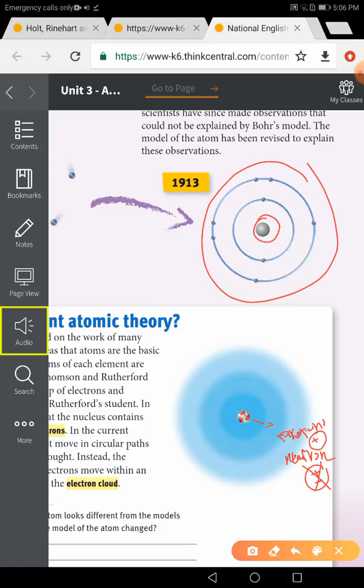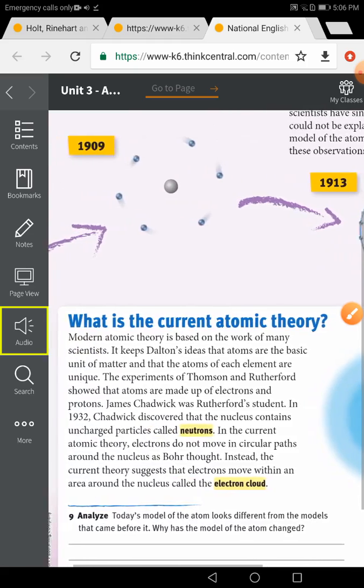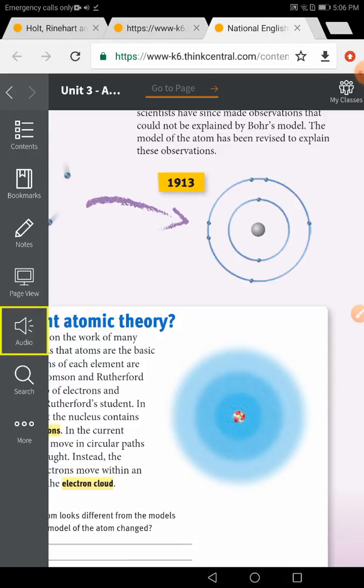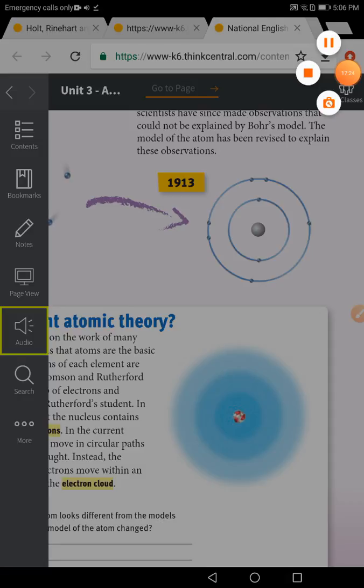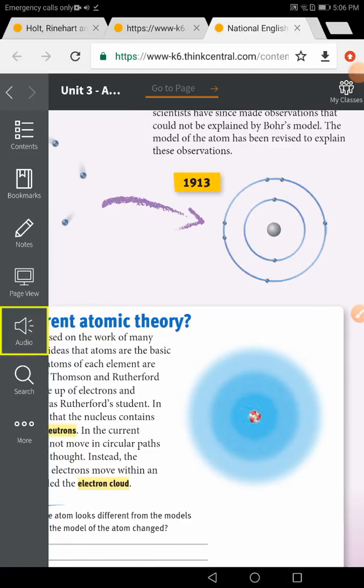Now, let's go back to the modern theory. He told what? A neutron has what? Yes, it's inside the nucleus, has no charge, and the electrons move in the electron cloud around the nucleus.